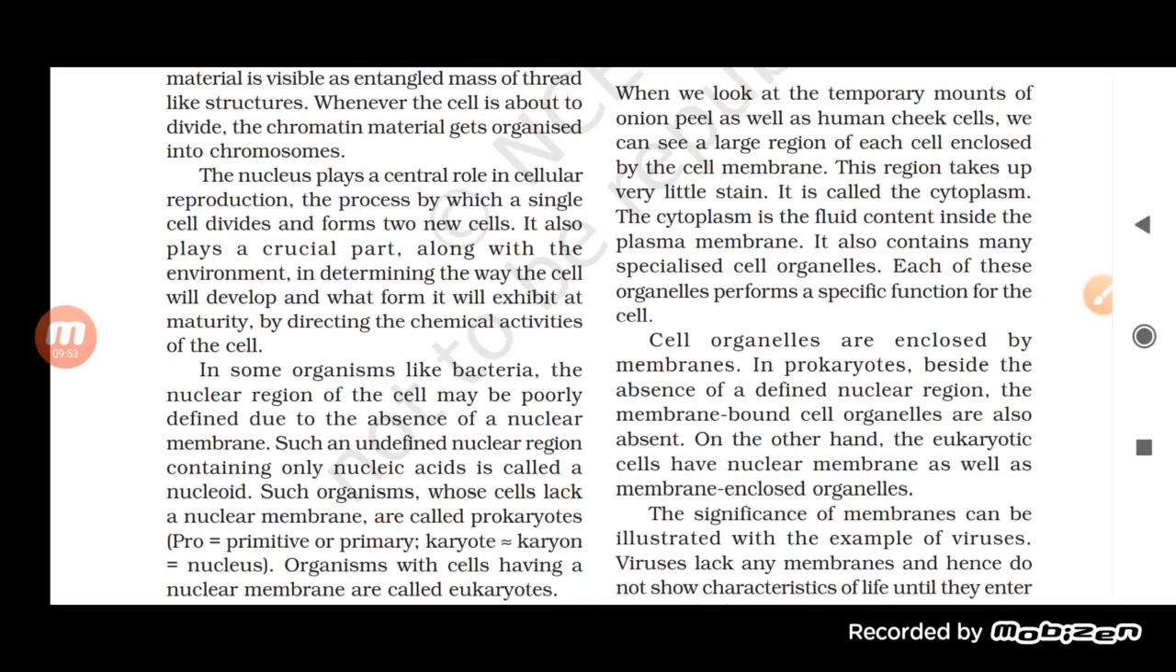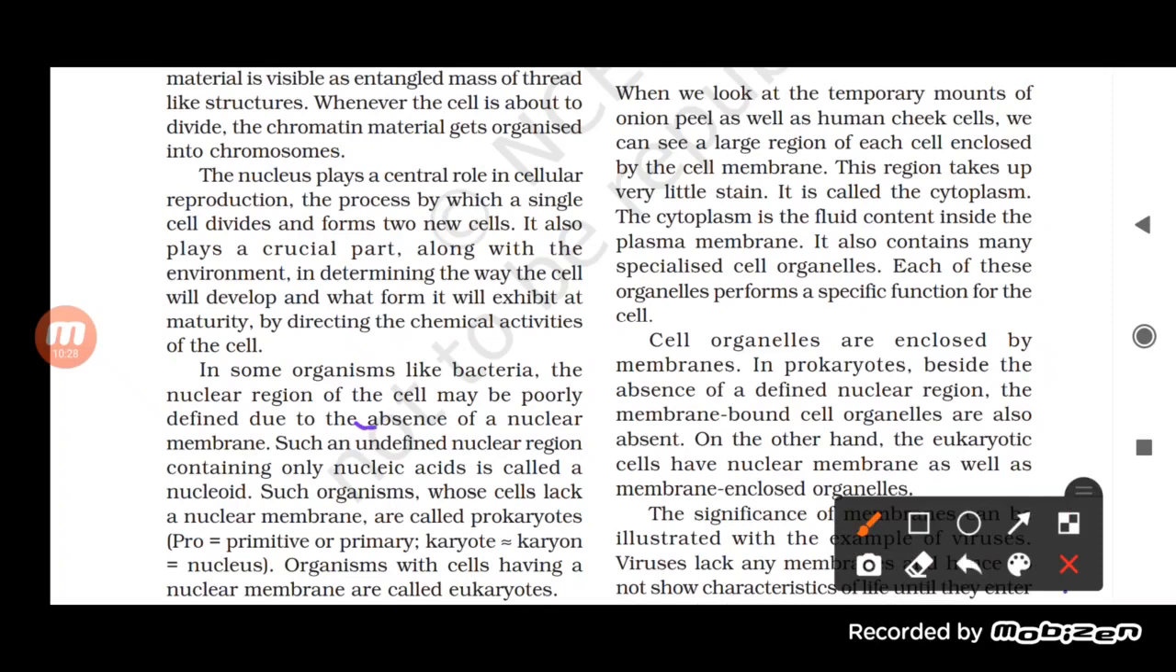In some organisms like bacteria, the nuclear region of the cell may be poorly defined due to the absence of a nuclear membrane. See here, in some organisms the nuclear region of the cell is not well defined, as you see in the animal cell. Such an undefined nuclear region containing only nucleic acid is called a nucleoid. This is really important to know. What is a nucleoid? An undefined nuclear region containing only nucleic acid is called a nucleoid.